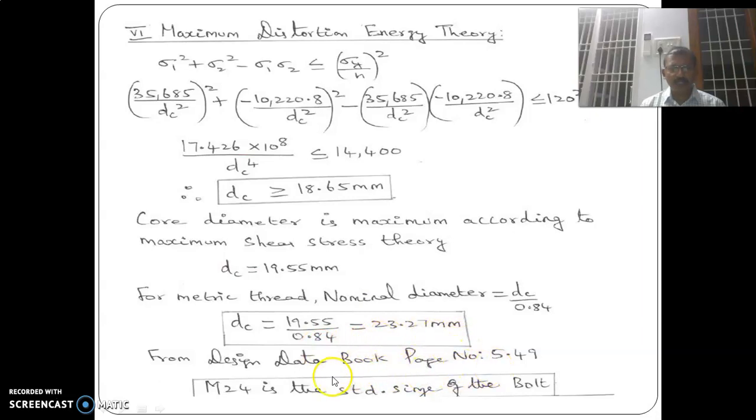From the design data book, the standard M24 bolt is selected for the problem. So from the five theories of failure, we have calculated the diameter, selected the maximum diameter, and applied the formula nominal diameter equal to dc by 0.84, which is 23.27. Then this should be rounded off to the metric thread. Metric thread M24 is a standard size which is taken from the PSG design data book, page number 5.49. Okay, thank you.